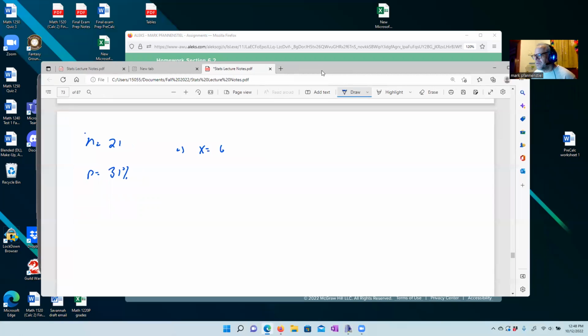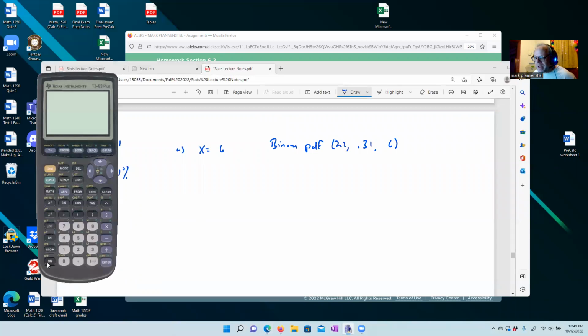So what we're going to do is go to binompdf, because we want a particular value, and again our n is 21. Our probability of success, again, we're defining success as somebody who has hypertension. It's not exactly a success, but that's what we're defining it as for this. And then we have a 6 there. So we're going to go back here, go to distributions, scroll down a little bit to where it says binompdf. That's what we want, binompdf rather than binomcdf.